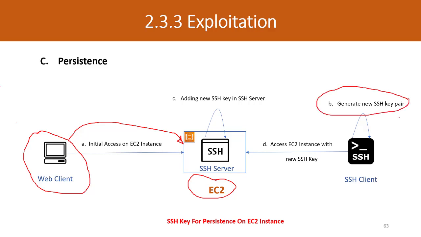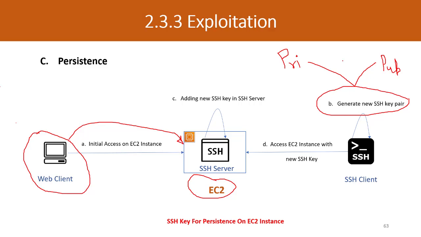When you generate that key pair, it produces two types of keys: one is the private key, and the other is the public key.